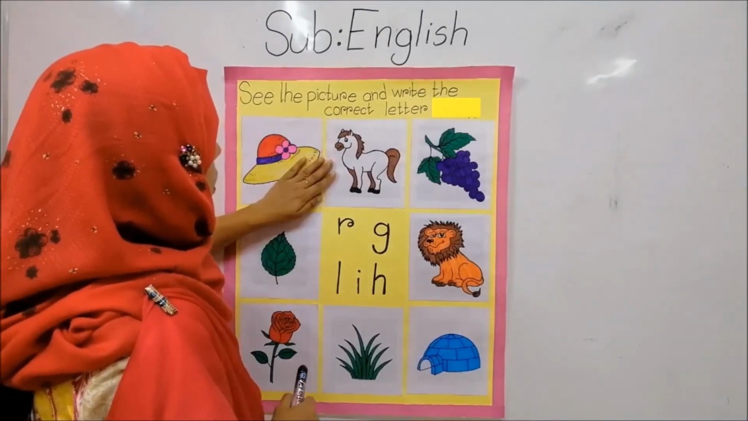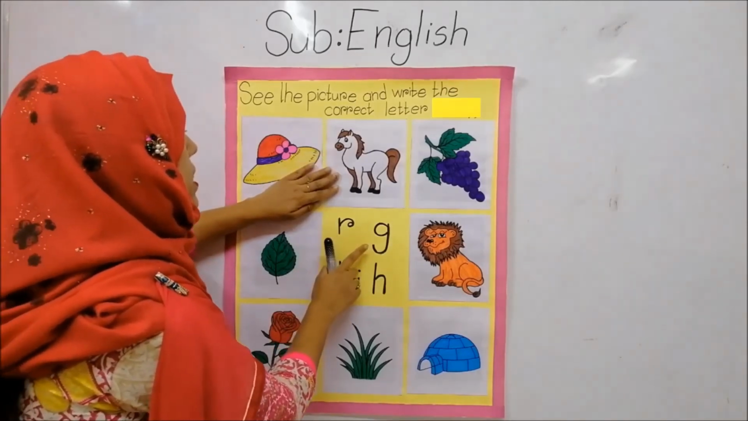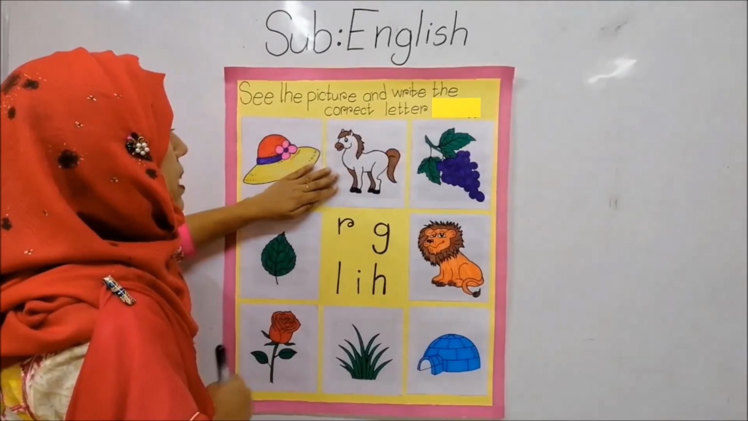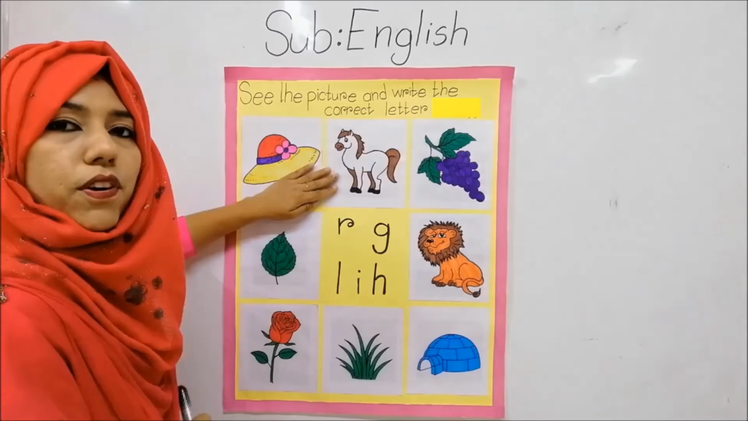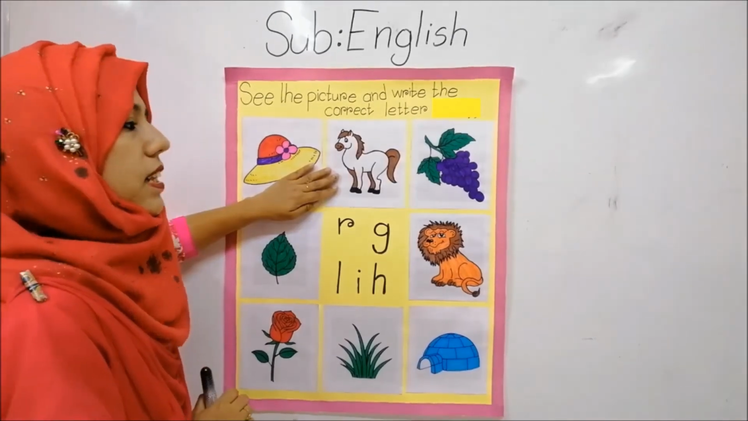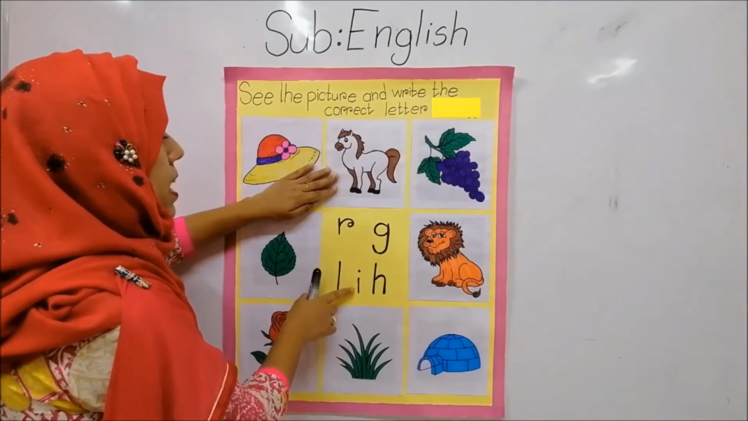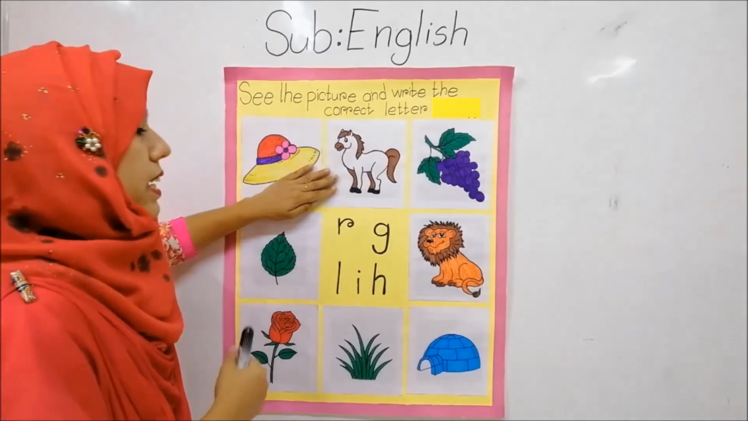Students, now look, here we can see some letters, right? This is letter G. G phonic sound is ga. Then this is letter L. L phonic sound is la. Then this is letter I. I phonic sound is E.